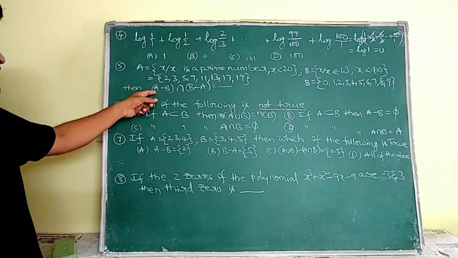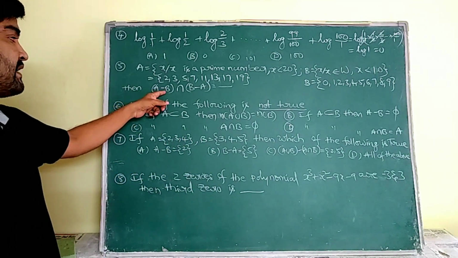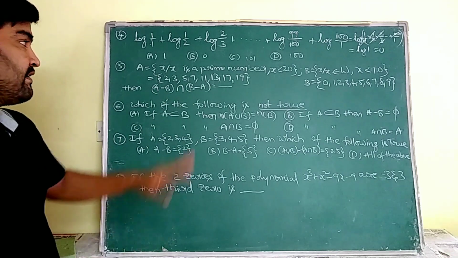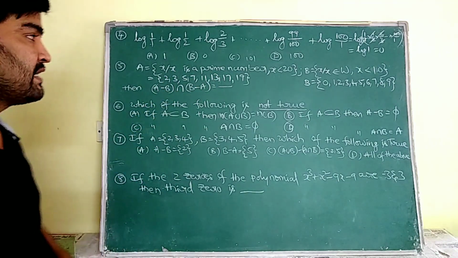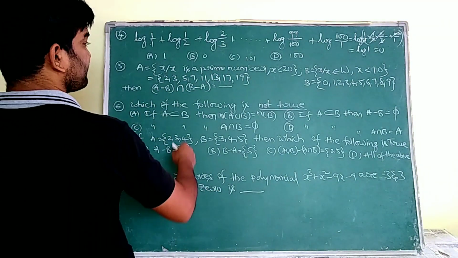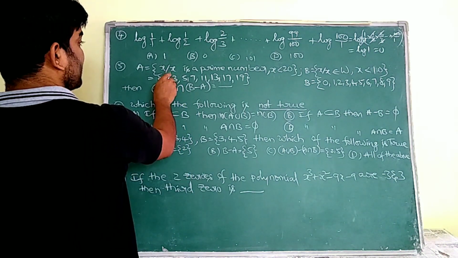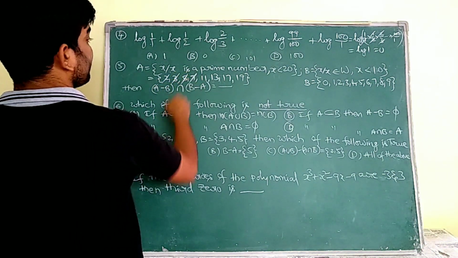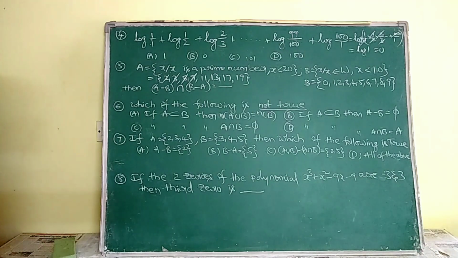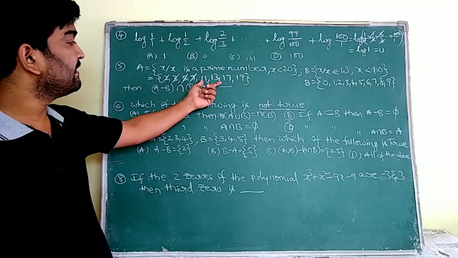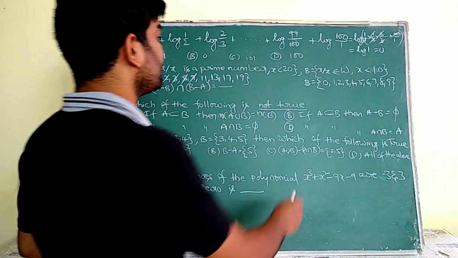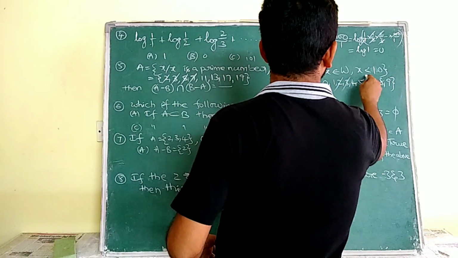See, now here we have to find (A minus B) intersection (B minus A). Let us write what is A minus B. While doing A minus B, firstly I have to remove the common elements. So 2, 3, 5, 7 are going to be removed. The common elements we have to remove means here also we have to take out those values.